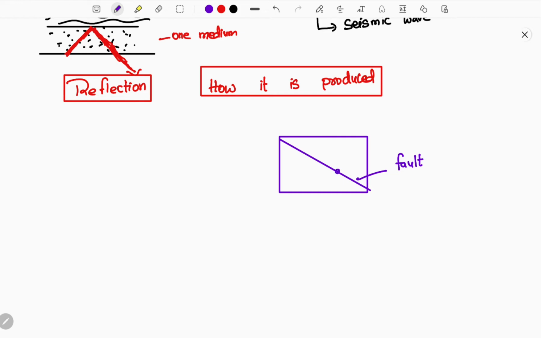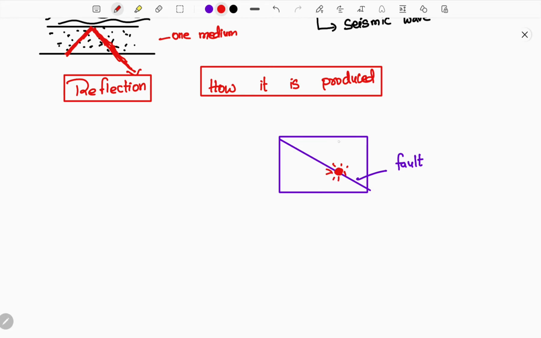At this point, if any energy is released or something slips, as I said earlier in the seven stones game where a lowermost stone is slipped, similarly at the fault line a slip has happened and a large amount of energy is released.